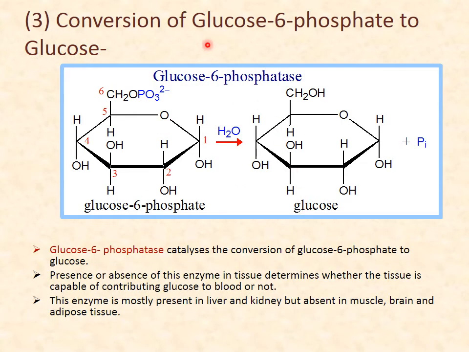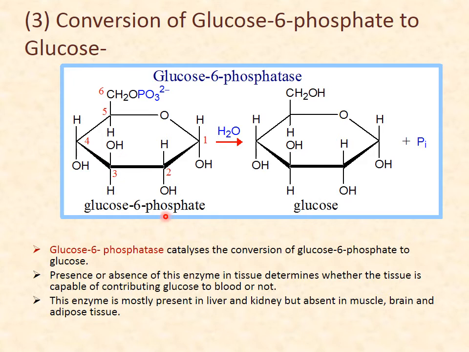Then the third step is the conversion of glucose 6-phosphate to glucose. In glycolysis, glucose is converted into glucose 6-phosphate in the presence of the enzyme glucokinase or hexokinase.